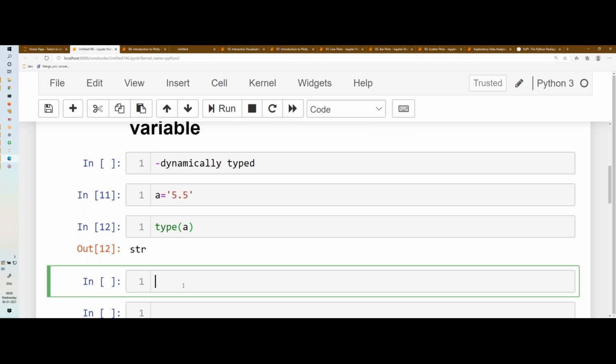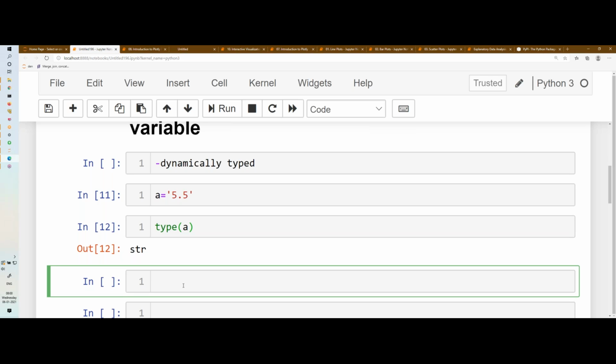So how to convert one type to another type? Type conversion. First of all, it should be compatible. I cannot convert a string like this to an integer. Can I convert? The answer is no. But if it is compatible, then I simply write the type I want to change to, and it will be changed.